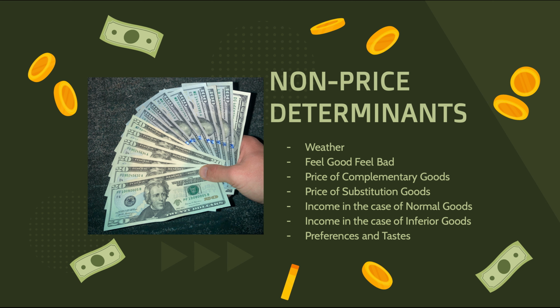And then lastly, you have preferences and tastes. So let's say you have Ben and Jerry's ice cream and you have very low quality ice cream. Even though the very low quality ice cream is cheaper, and the Ben and Jerry's ice cream price hasn't changed and it's a lot more expensive, because you prefer that taste and you enjoy it, you will still buy it at that price. Even though there was actually no change in the price, your demand changes directly based on your preference and taste. So in conclusion, those are the non-price determinants of demand.